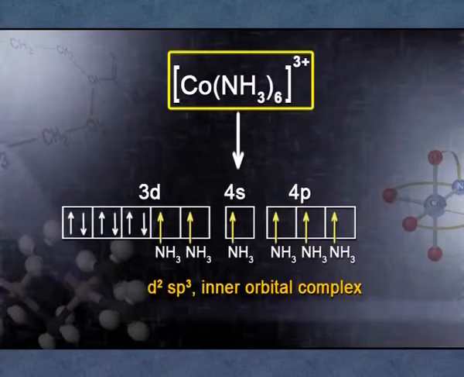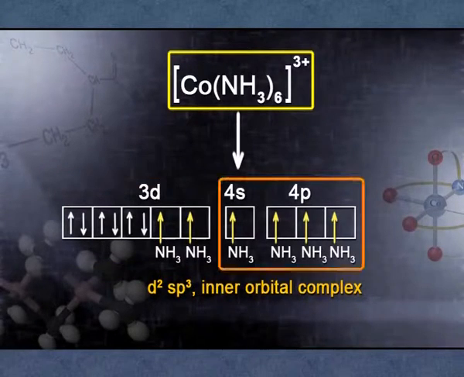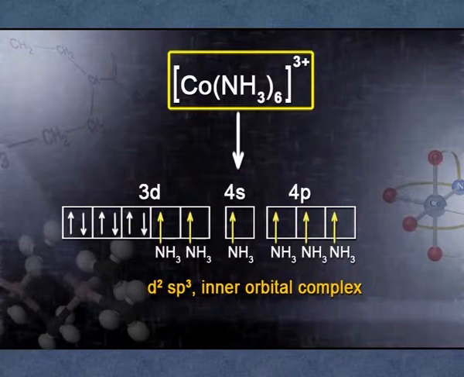Huggins was another chemist who gave the idea of inner and outer orbital complexes. Students should be clear about this introduction to inner complexes: (n-1)d, ns and np, which means 3d. If the 3d orbitals are used for hybridization along with 4s and 4p, you can say d2sp3. That is called an inner orbital complex. So we take two 3d orbitals, one s orbital and three p orbitals.